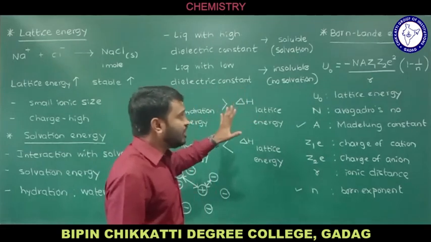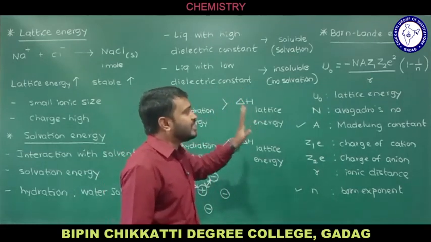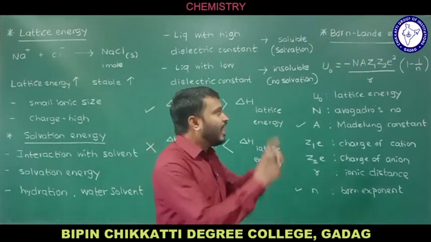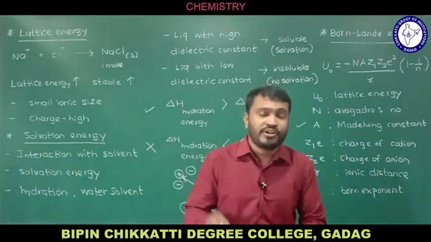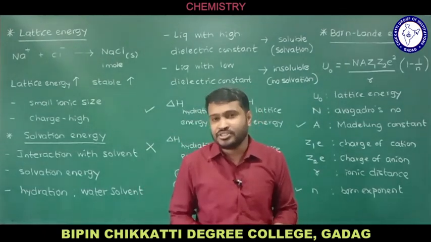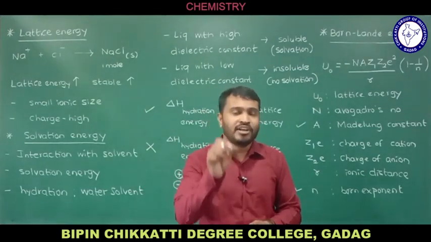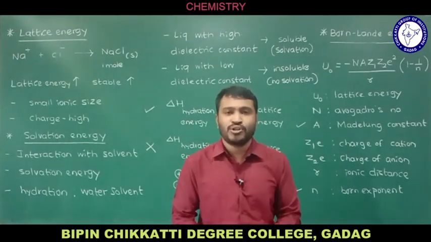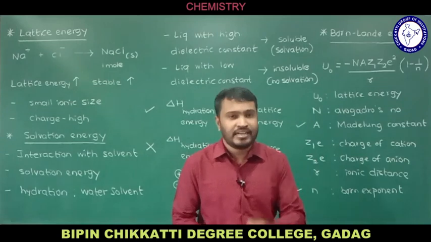Remember, U0 equals minus N A Z1 Z2 e square divided by r into 1 minus 1 by n, and if you calculate that, we are going to get the lattice energy. Remember, if you get a high amount of lattice energy, one can say that the given ionic compound is quite stable. And that is about the concepts we studied in this session.